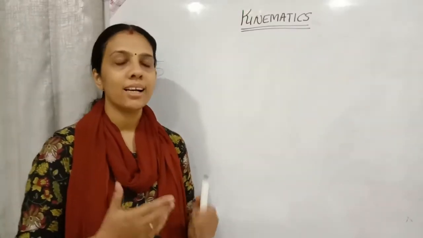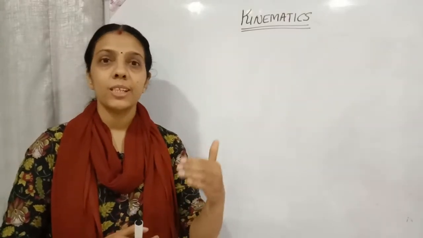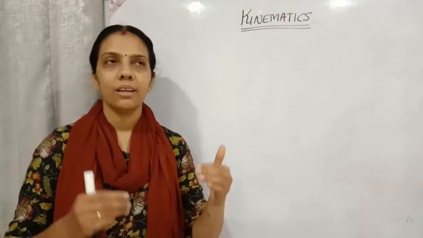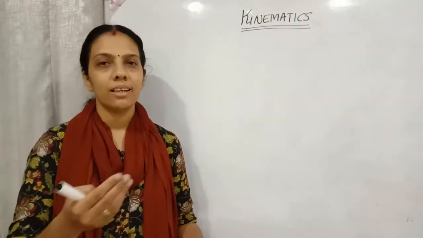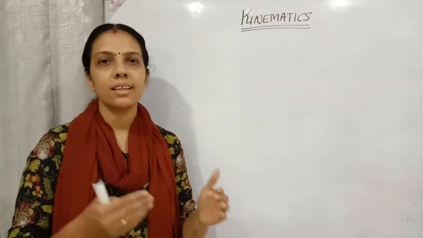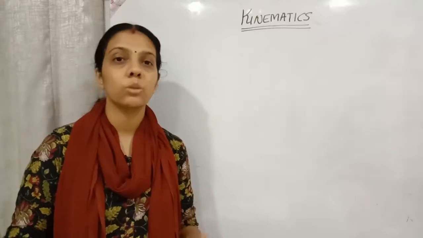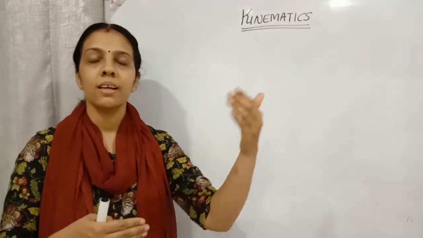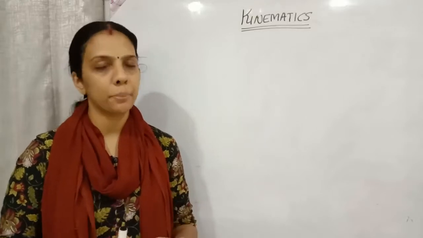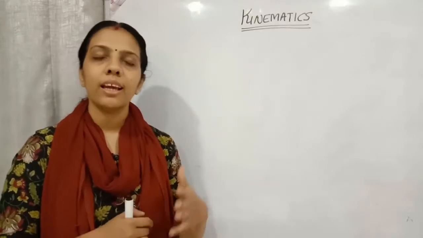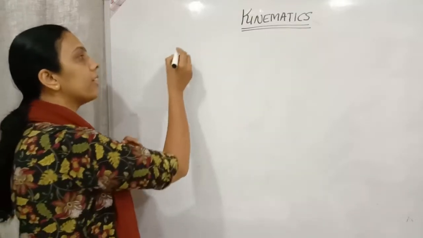In the last class we learned about the relative velocity with respect to the rain, right? Relative velocity of a person with respect to rain, and a bicycle, a person standing on the road. What will happen when the rain comes with a particular velocity, in which direction should we hold the umbrella, all that we learned. In today's video, we are going to discuss crossing a river.